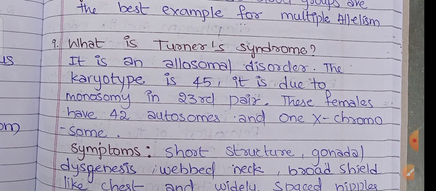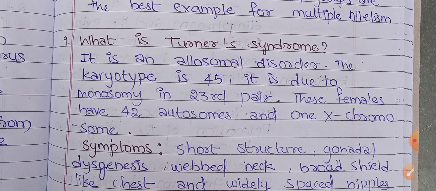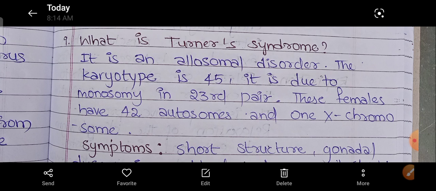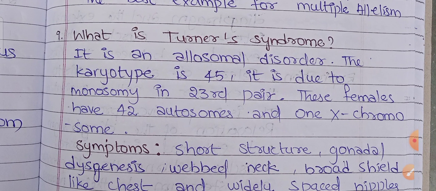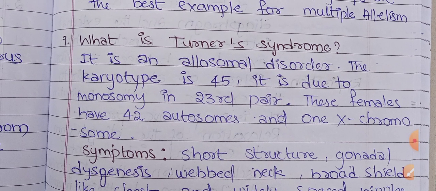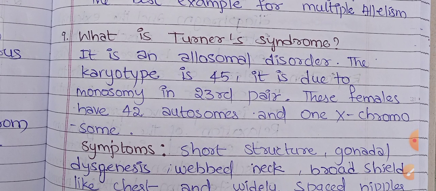What is Turner syndrome? It is an allosomal disorder. The karyotype is 45, due to monosomy in the 23rd pair. These females have 44 autosomes and one X chromosome.